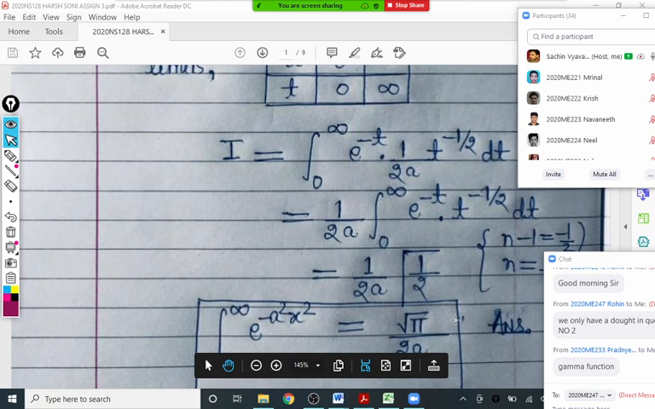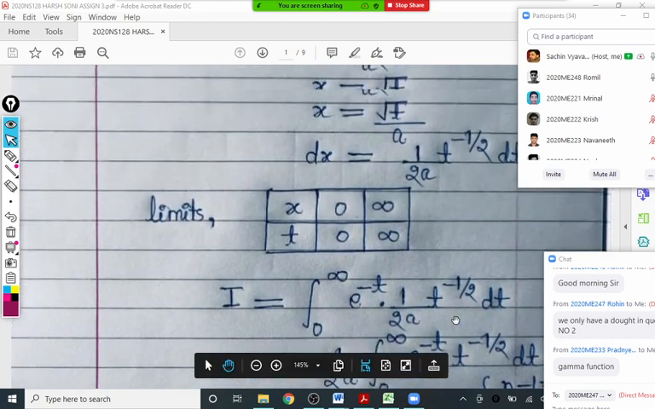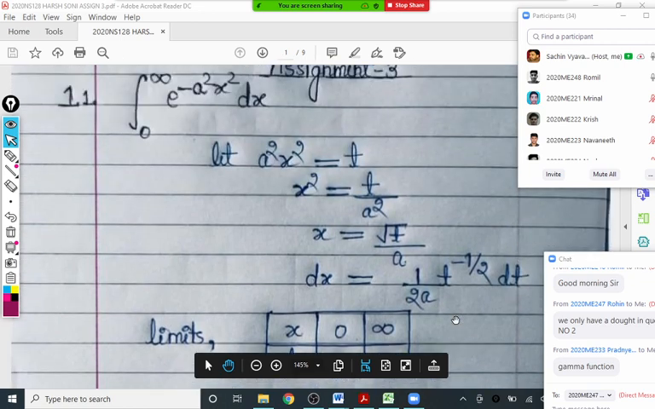Is there any doubt in question number 1 here? Excuse me, sir. Yes. Sir, we can do like this now. e raised to minus a square into e raised to x square. Then we will take x square equals to t. No, not correct, not correct.